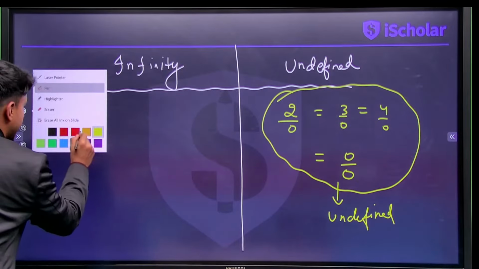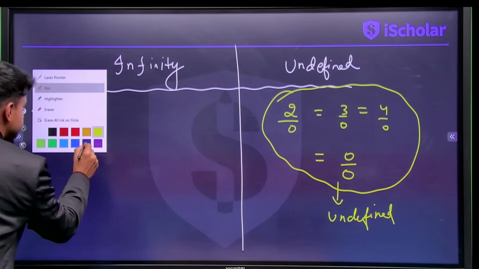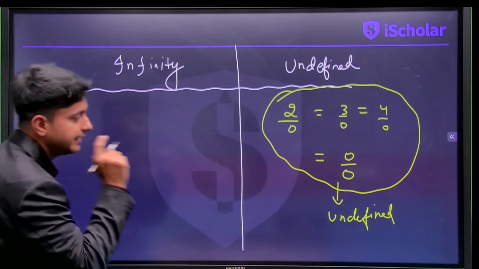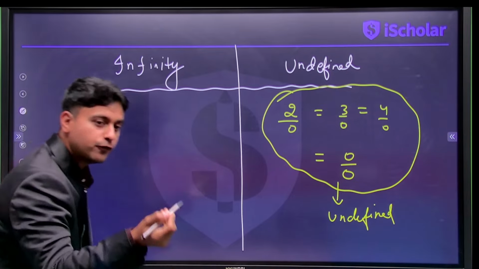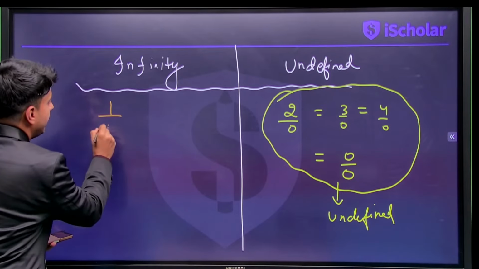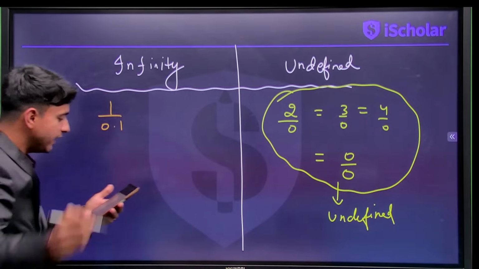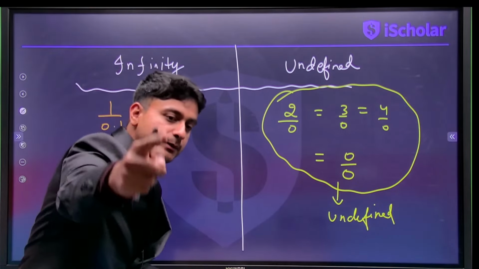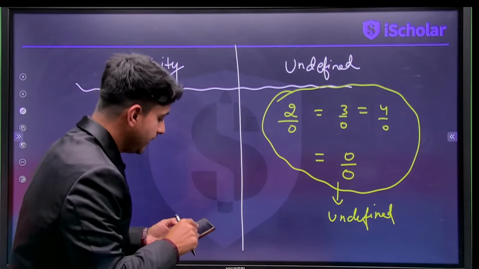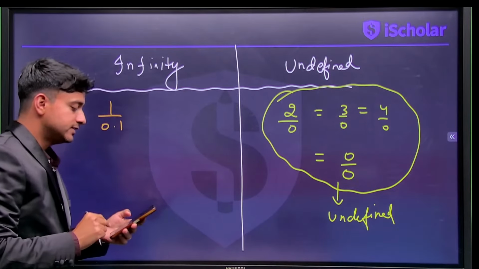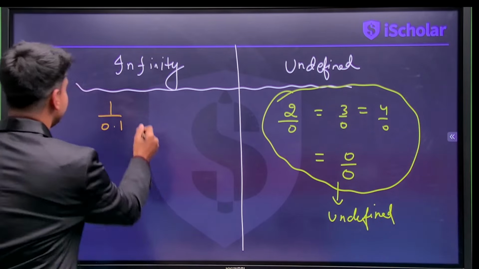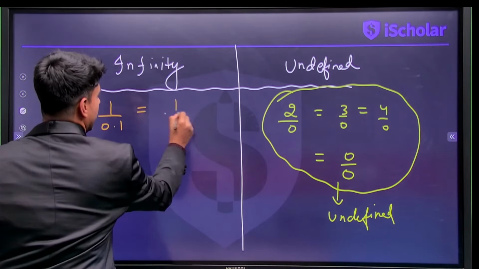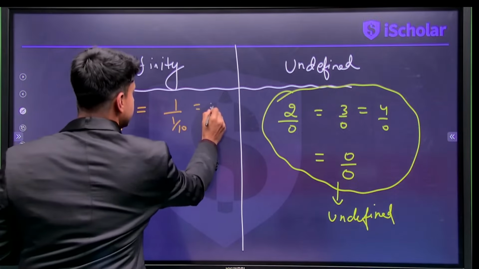If I ask all of you, what is 1 by 0.1? 1 by 0.1 is 1 divided by 1 by 10, which is 10.